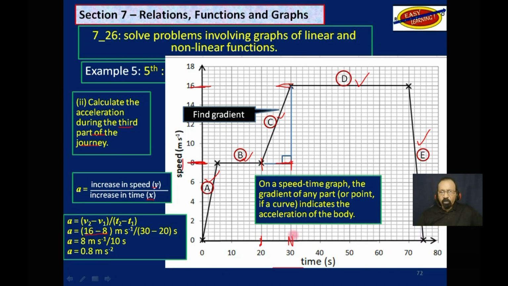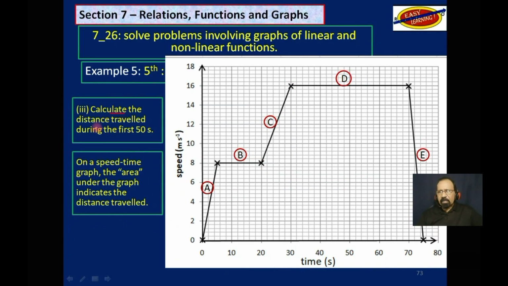So for that part of the journey, the time is 30 minus 20. And so you get 8 meters per second divided by 10 seconds. And so you get 0.8 meters per second squared. So that is the acceleration during the third part of the journey.